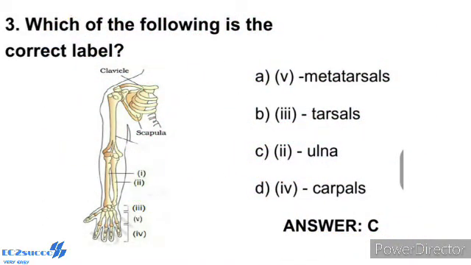Question number 3. Which of the following is the correct label? Shown in the diagram, right pectoral girdle and upper arm. The bones of the limbs along with their girdles constitute the appendicular skeleton. Each limb is made up of 30 bones. The bones of the hand are humerus, radius, and ulna. Carpals, that is wrist bones, 8 in number. Metacarpals form the palm, 5 in number. And phalanges, that is digits, 14 in number.